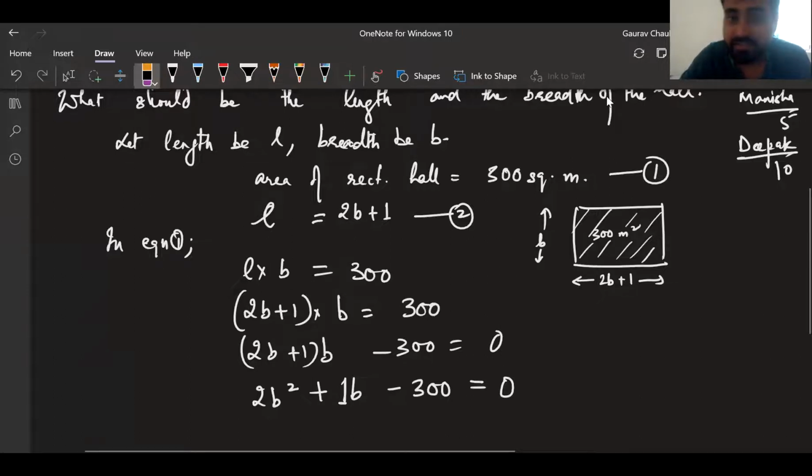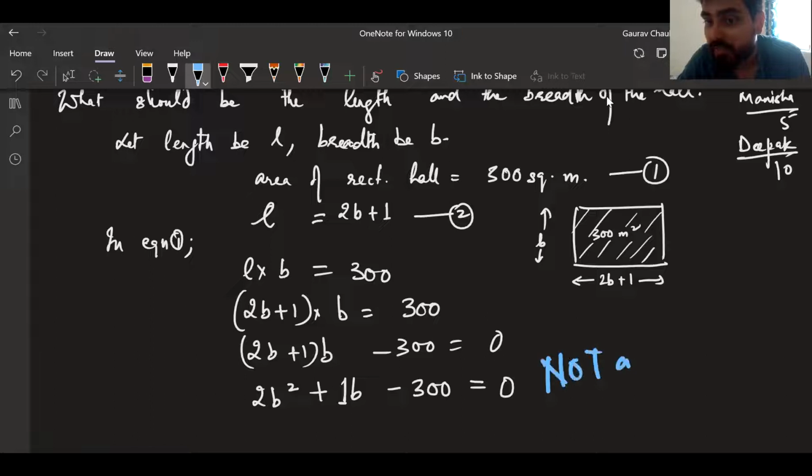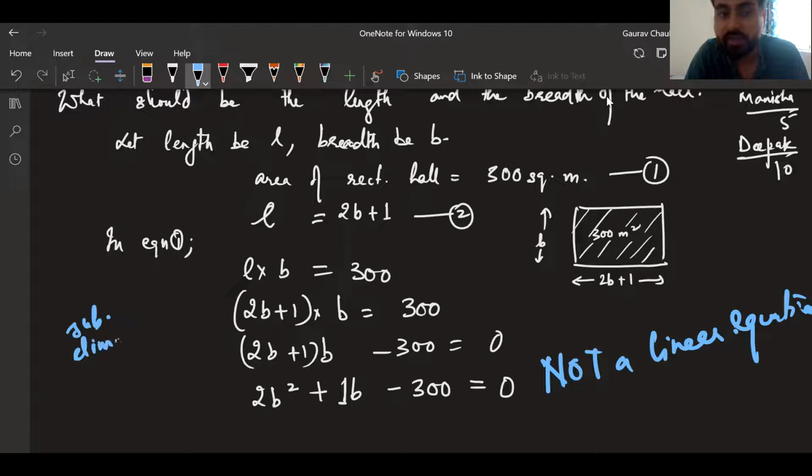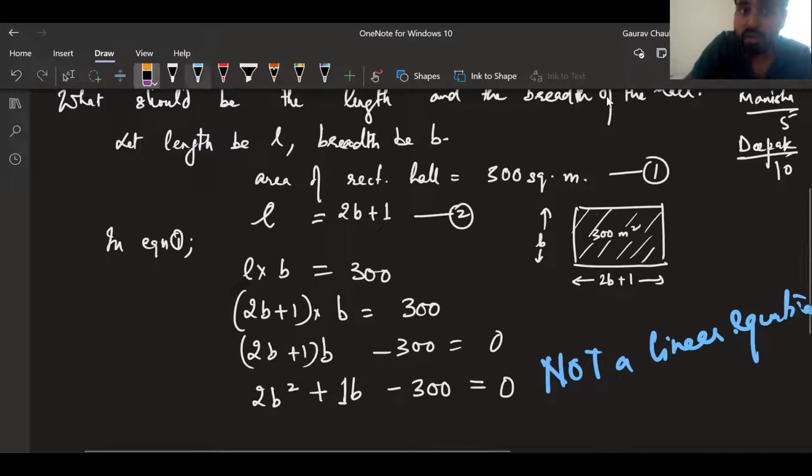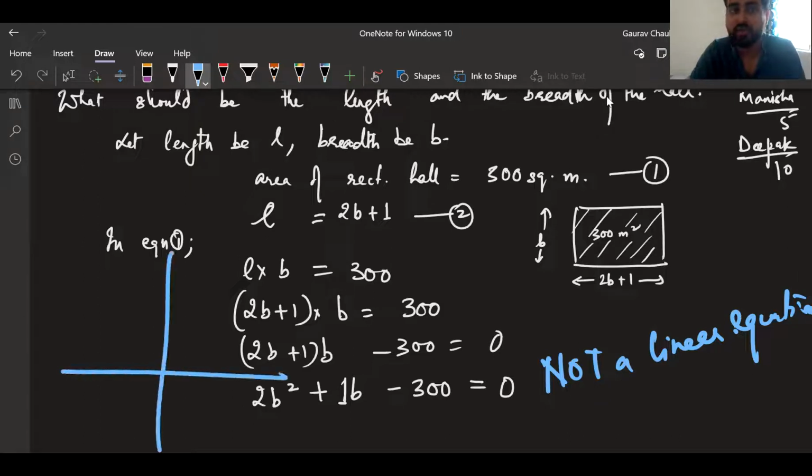And therefore, it is not a linear equation, which means our methods of solving linear equations will not work here. All that we know, substitution, elimination, graph, cross multiplication also, if some of you know, these methods of solving linear equations will not work here because it is no longer a linear equation. It will not be a straight line only. It will be some other shape when we plot this.